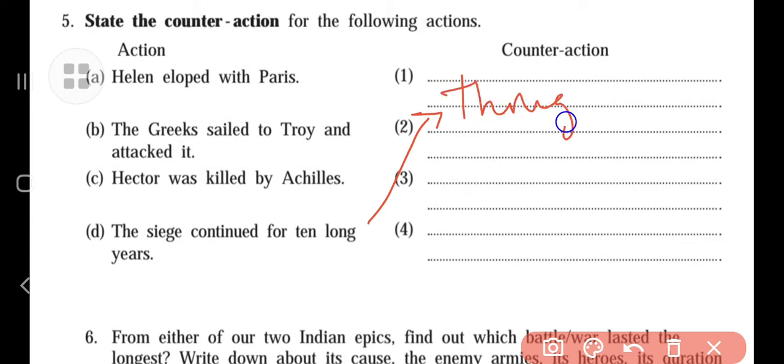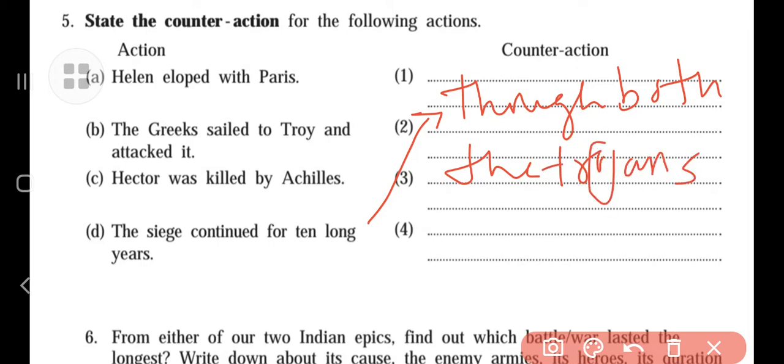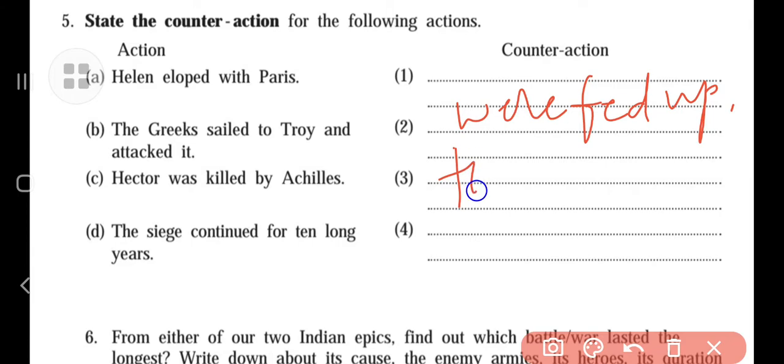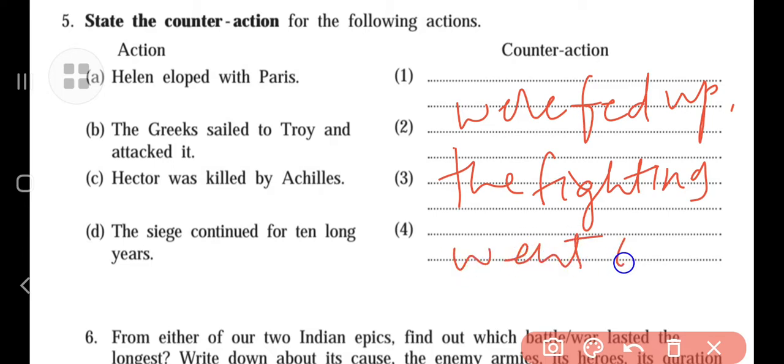Though both the Trojans and Greeks were fed up, the fighting went on.